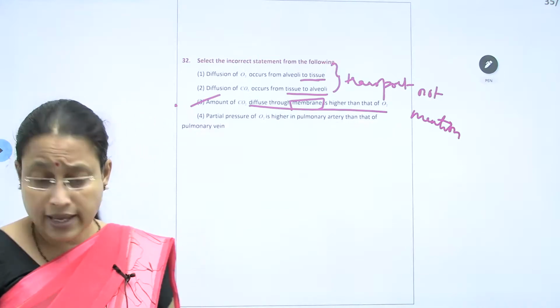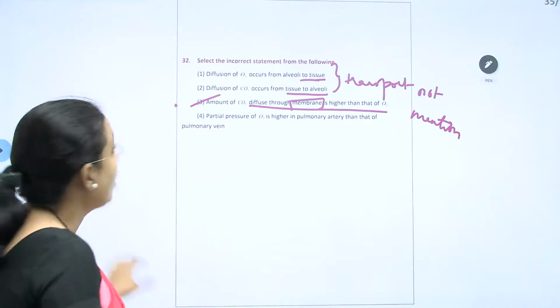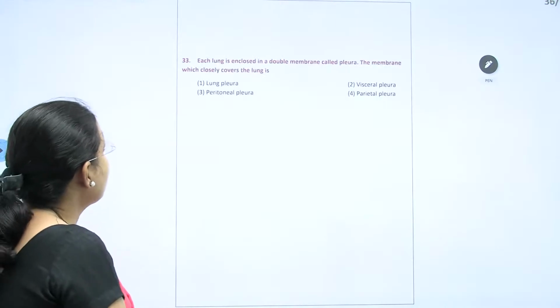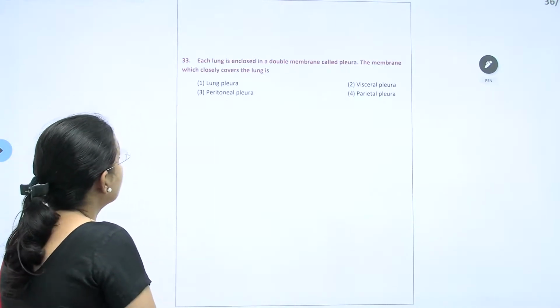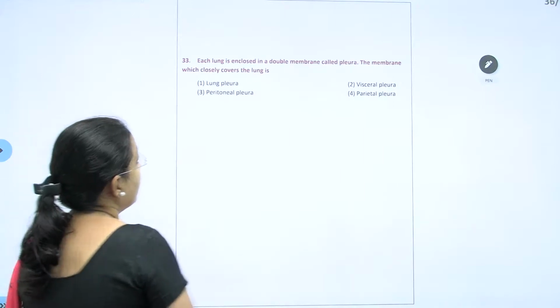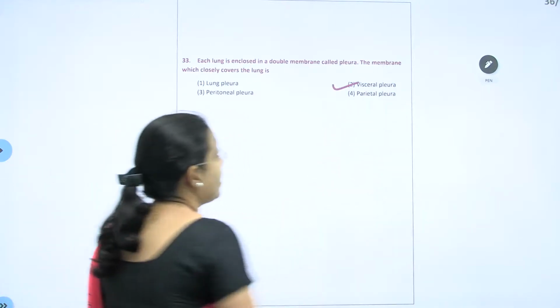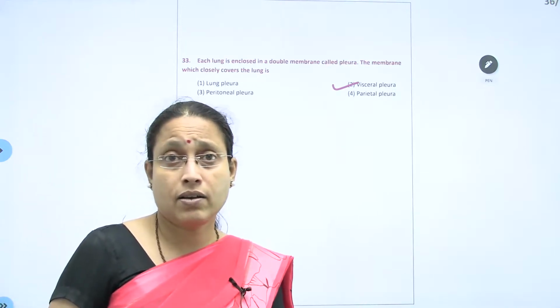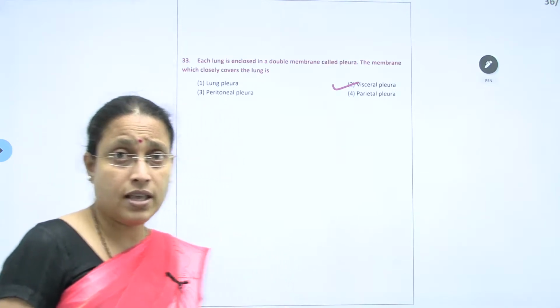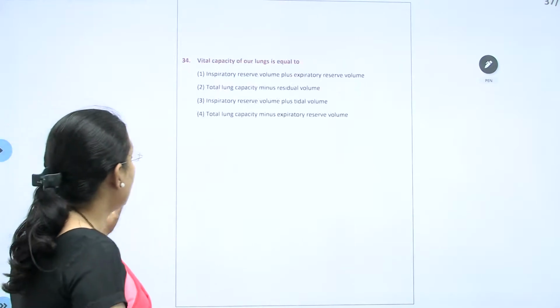Okay, so next. Each lung is enclosed in a double membrane called pleura. The membrane which closely covers the lung, the one that is near to the lung, is the visceral pleura. The one that is near to the thoracic wall, the inner lining of the thoracic wall, is the parietal pleura.